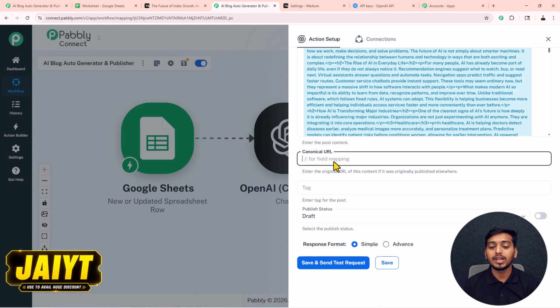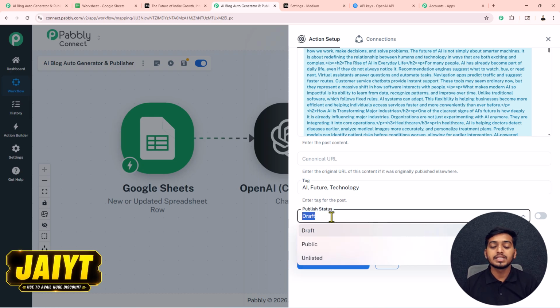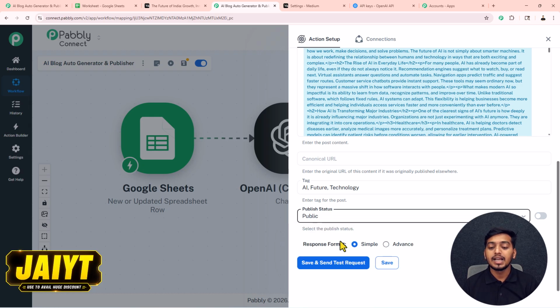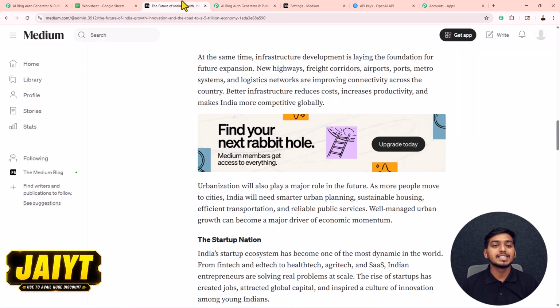Now for this canonical URL, I will skip them. Then if you want, you can also add some tags. So in here, let me just add this tags AI. I have added these 3 different tags: AI, future, and technology. Then from this publish status, you can select the status of your post. I will select it as published. Then after adding these details, we have to press this save and send test request button. Instantly, a post will get created inside our Medium account.